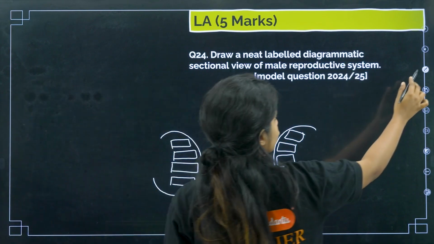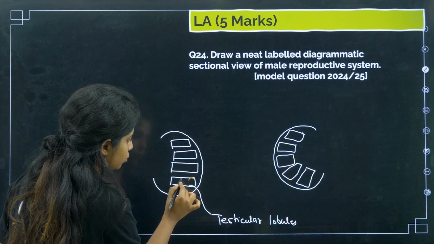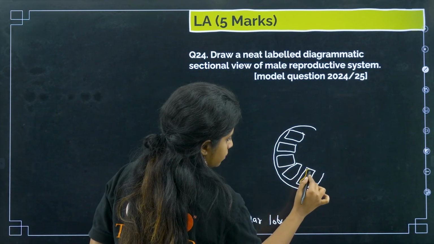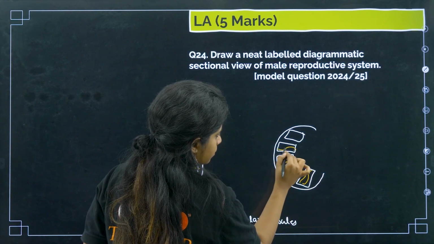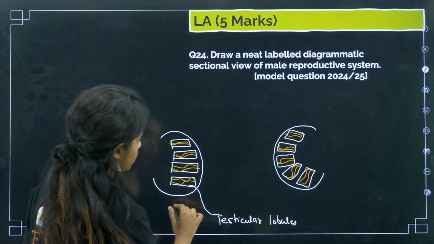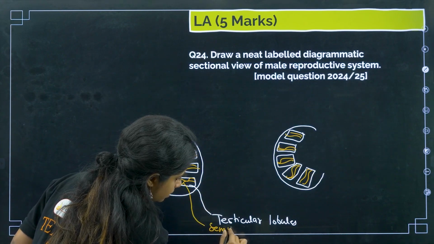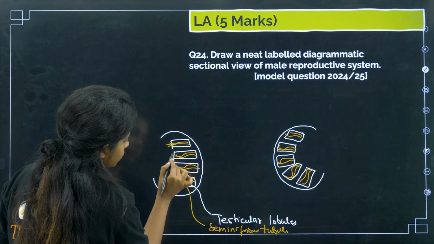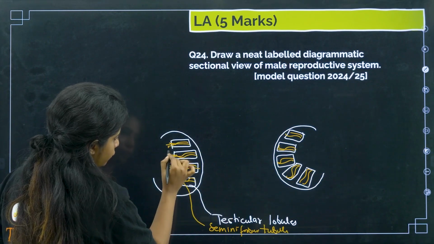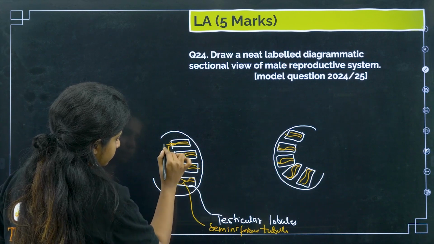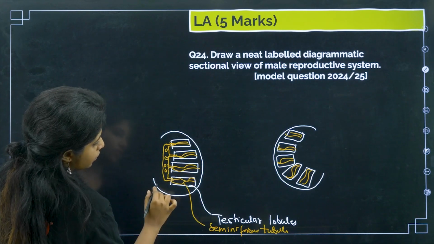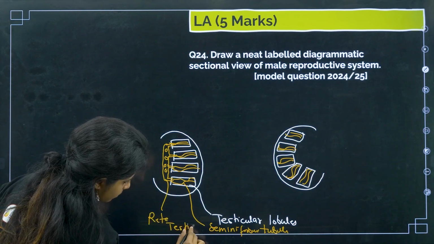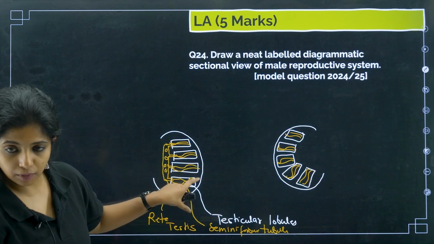Now inside the testicular lobules, you will be having seminiferous tubules, 2 to 3. Let's make it. What do you call them? You call them seminiferous tubules. Basically, they will be coming out to form a structure like this, which is known as rete testis. Rete testis. So this becomes your testis.